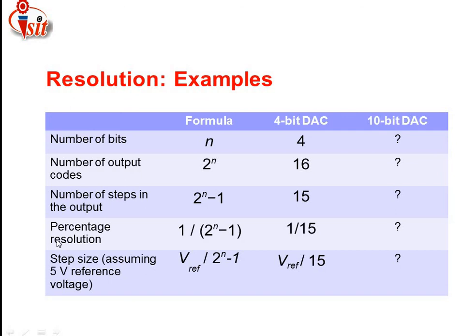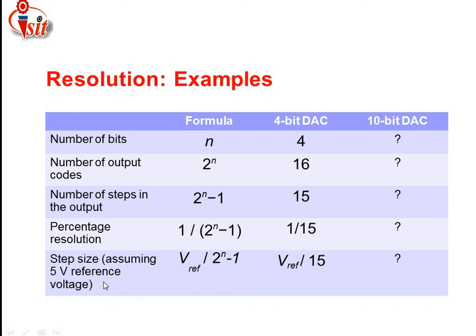Then the next parameter is related to percentage resolution. How are we going to calculate it? We know very well the formula for percentage resolution: 1 divided by 2 raised to n minus 1. Just see here, 1 divided by 15, by putting n is equal to 4. Similarly, for this value we put n is equal to 10, and then we get the value related to percentage resolution. Then the last formula is related to step size, assuming a 5 volt reference voltage.